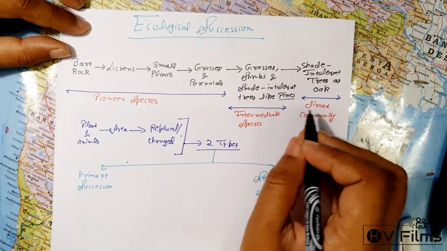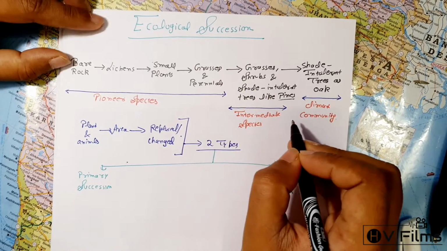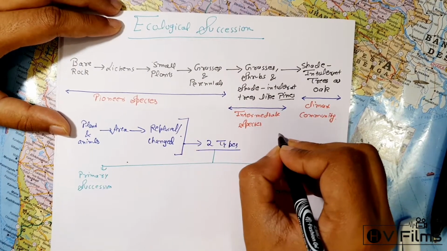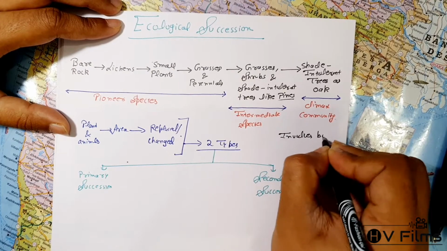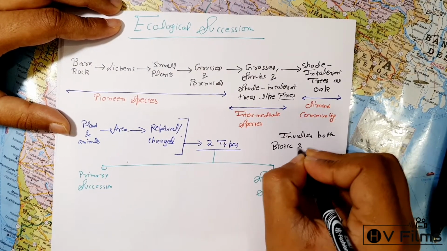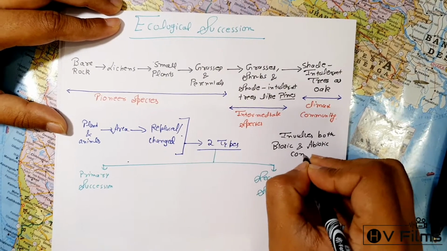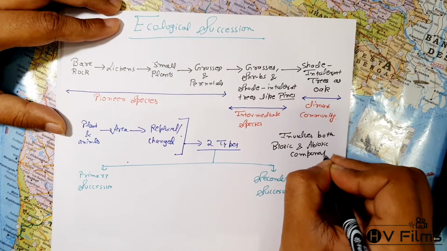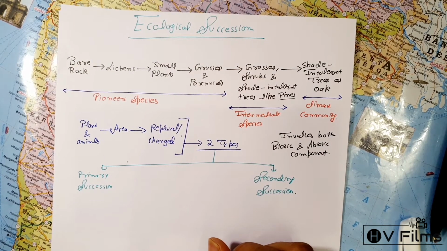This whole process involves both biotic and abiotic components.